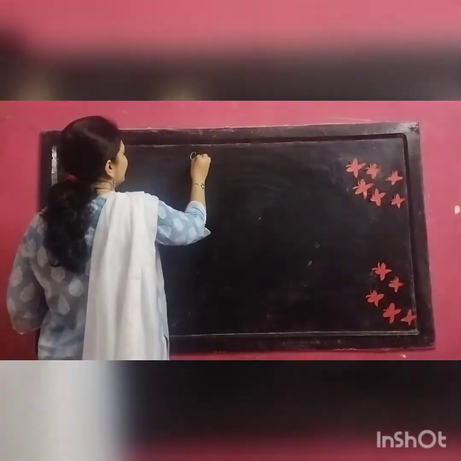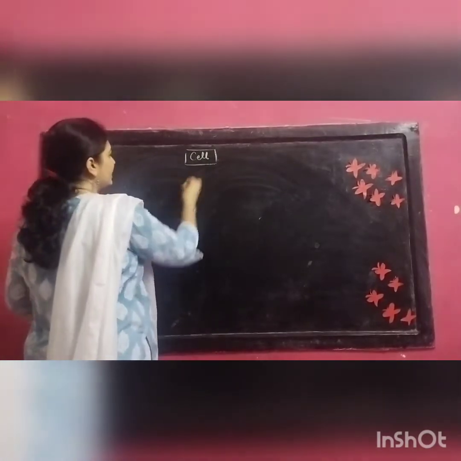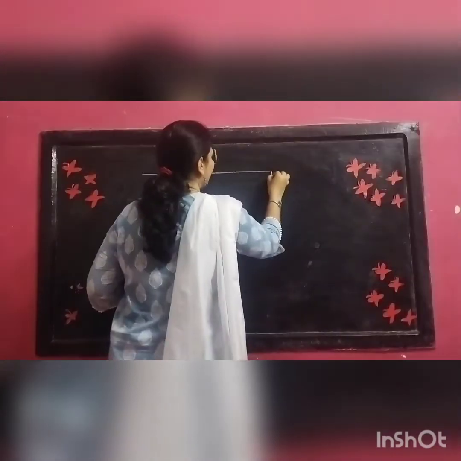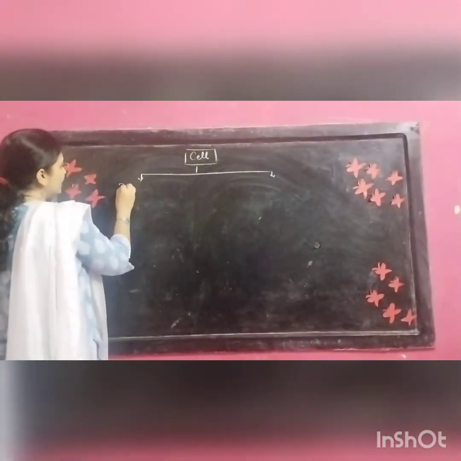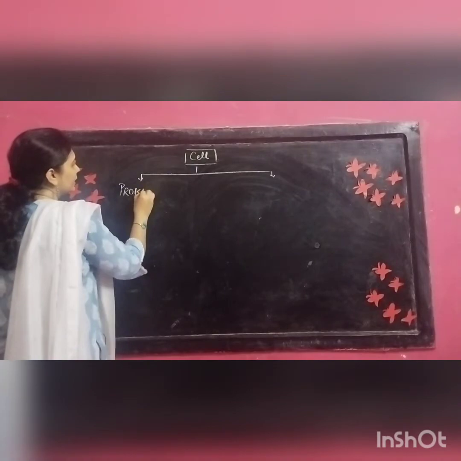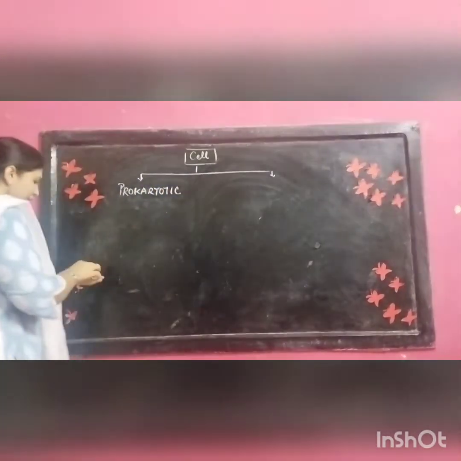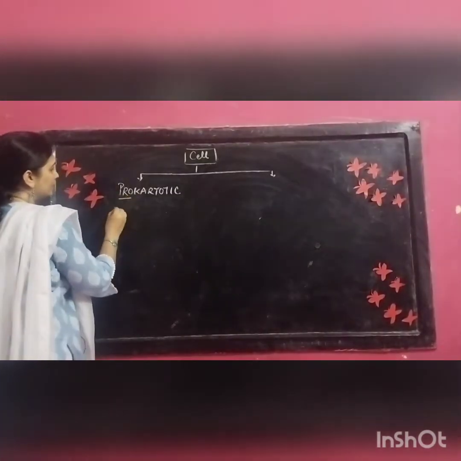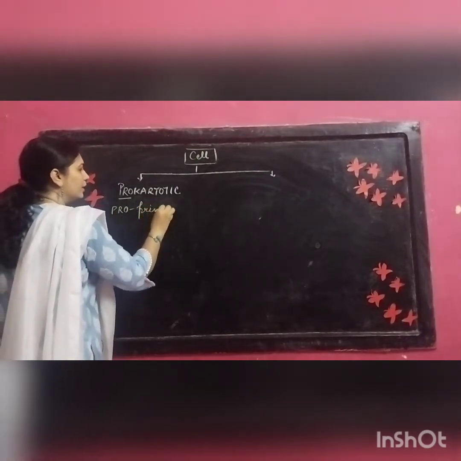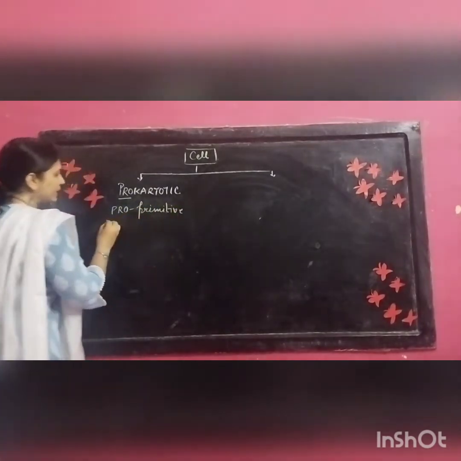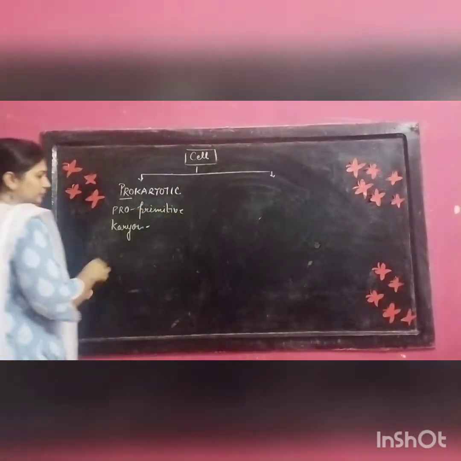As I told you, cell is basically of two types. You can divide the cell as per the presence of nucleus into two types. The first one is known as prokaryotic cells. As the word itself defines, pro means primitive and karyon means nucleus.